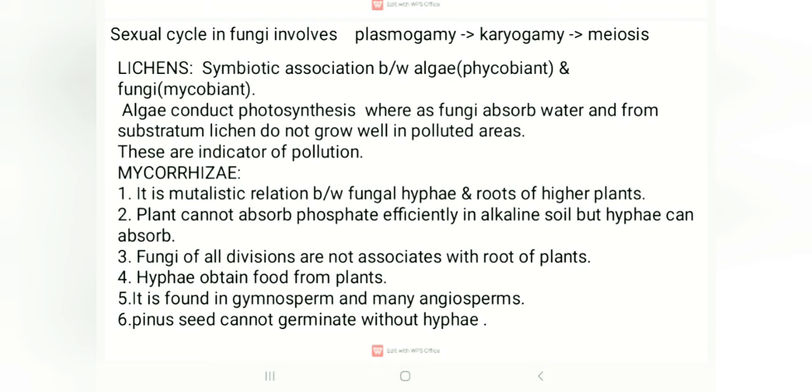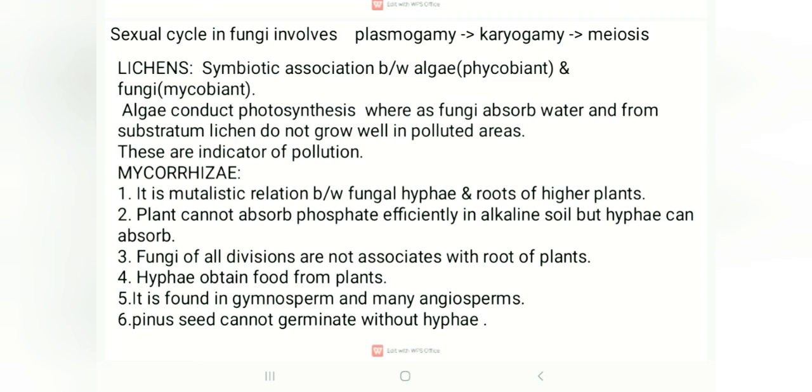Now algae conduct the photosynthesis, whereas fungi absorb water and minerals from the substratum. Lichens do not grow well in polluted areas, so these are indicators of pollution. Coming to mycorrhizae, it is a mutualistic relation between fungal hyphae and roots of higher plants. Here the plant cannot absorb phosphate efficiently in alkaline soil, but hyphae can absorb.